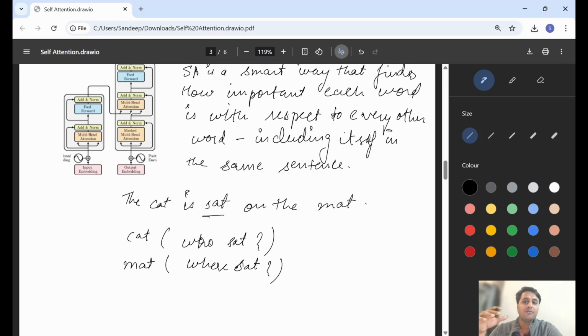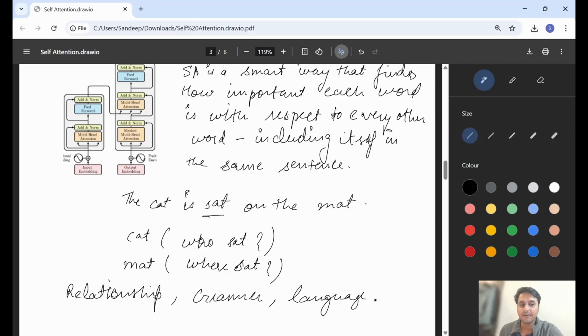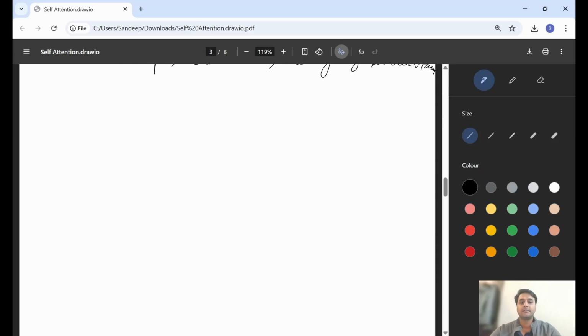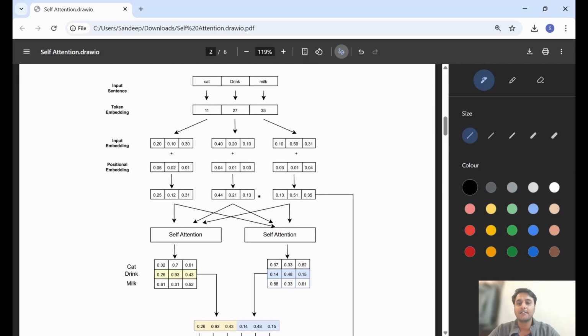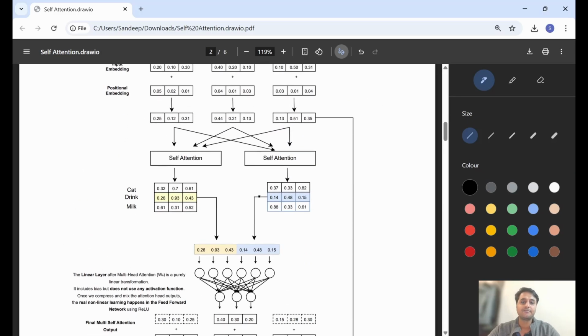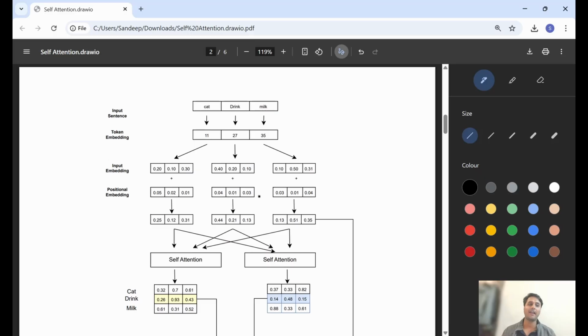Now, how can self-attention do this? How can self-attention understand the relationship, grammar and language understanding? How can it be done? So let's start with this flow. I hope this flow will help a lot in understanding the transformer architecture.